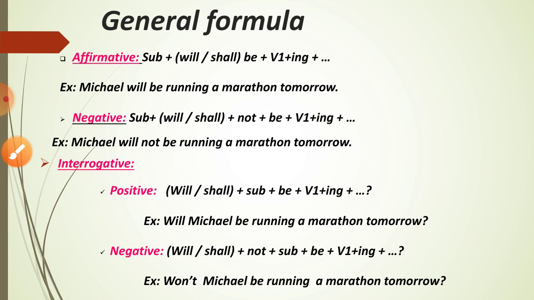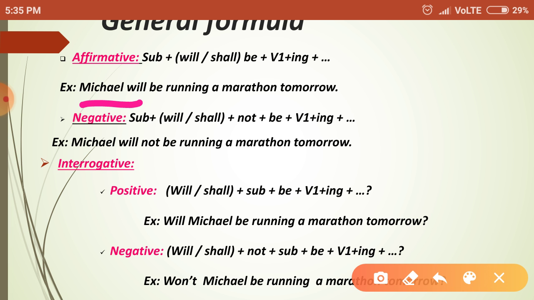The general formula for affirmative sentence. So for the affirmative sentence, subject plus will or shall be. According to the subject, you have to select will or shall be plus V1 plus ing, then the remaining part of the sentence. So here the subject is Michael. Okay, so Michael means he, no? So he will be running. Verb 1 is run and ing, running a marathon tomorrow. Understood? So affirmative sentence will give the positive answers. So Michael will be running a marathon tomorrow.